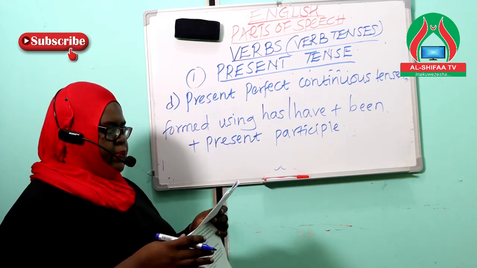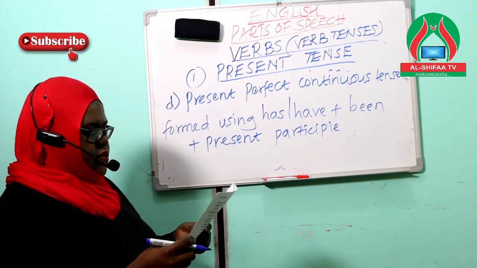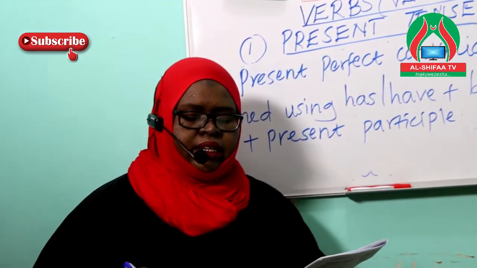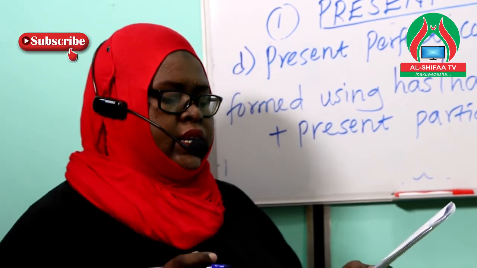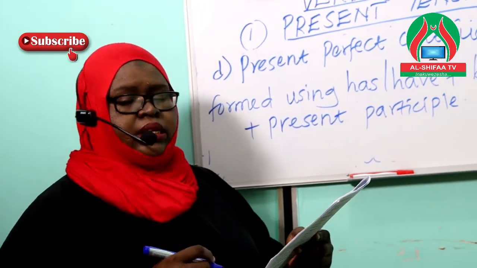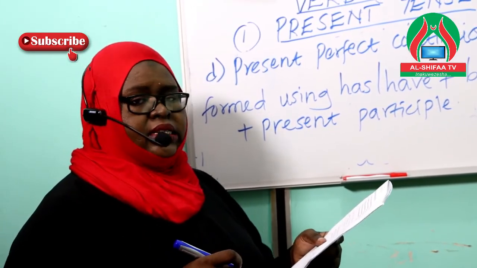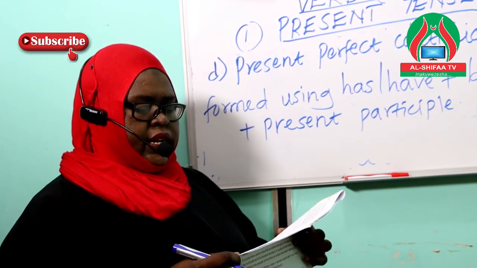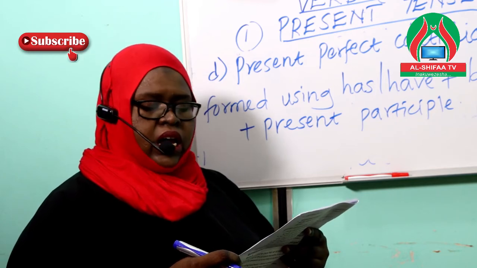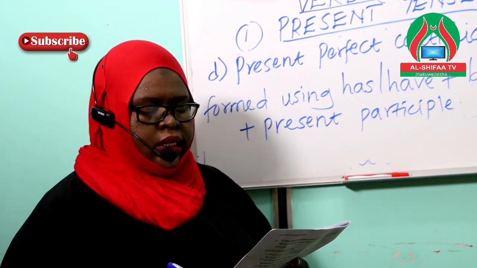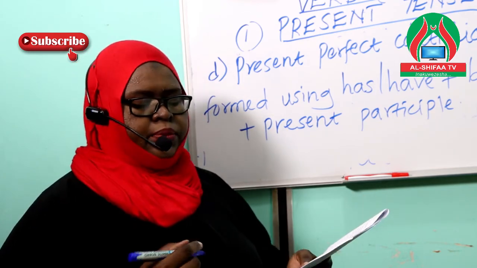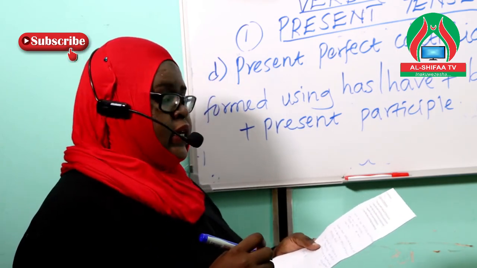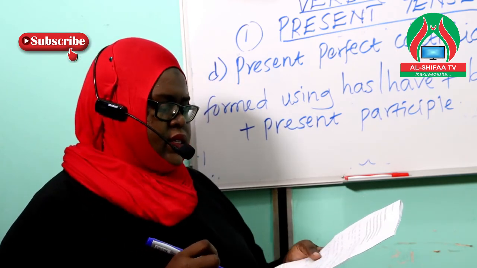So just to wind up, let us remind ourselves what we've discussed. One, we have discussed the 3 main verb tenses in English language, which is the present tense, the past tense, and the future tense. Remember, we said that present tenses express actions that are currently going on, or they are habitually performed, or a state that is currently or generally existing.